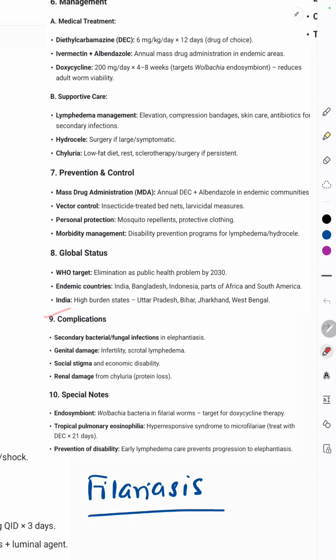Complications are secondary bacterial or fungal infections, then genital damage leading to infertility, scrotal lymphedema, social stigma, and renal damage. The special notes: the endosymbiont. Endosymbiont is a target for the doxycycline therapy, because of which this organism dies. And tropical pulmonary eosinophilia, which is a hyper-responsiveness syndrome to microfilaria. And for prevention of disability, we should prevent the progression to elephantiasis.